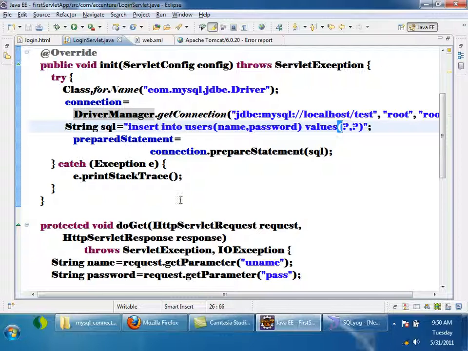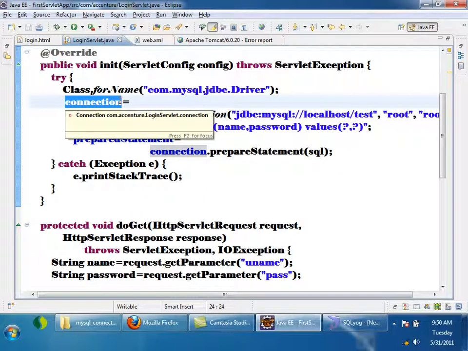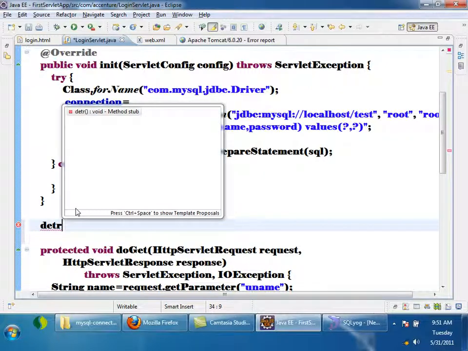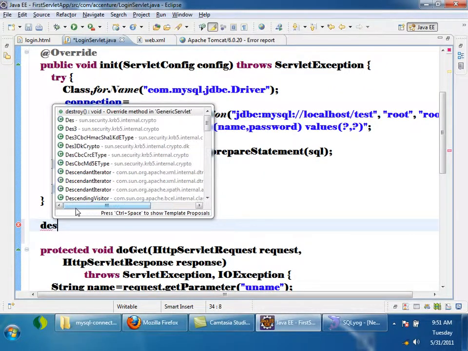Now I created a connection here. Don't you think that the connection should be closed? Right? So the connection should be closed once this servlet object is destroyed. So we can keep the connection close statement inside the destroy method. In the servlet class there is a method called destroy.